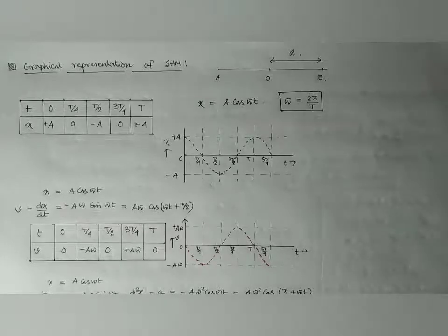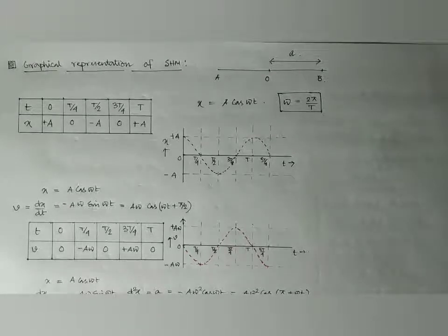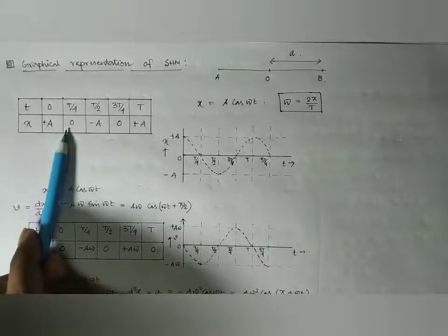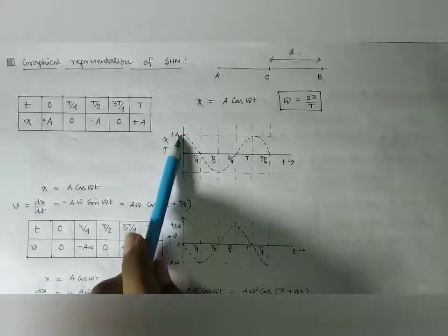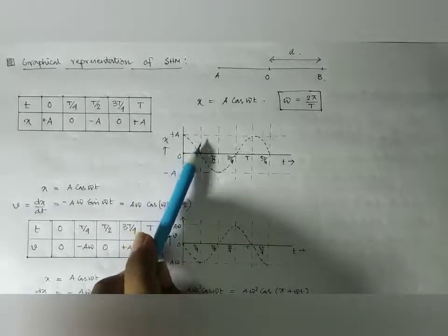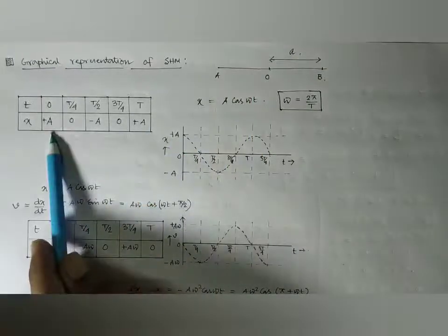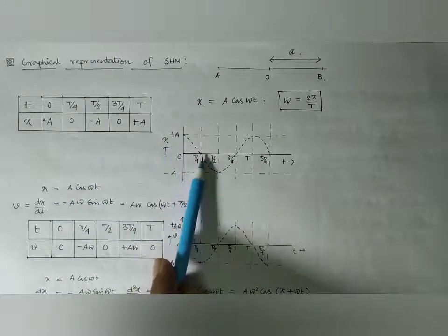So if we plot it in a graph, what we can see here is that at time t equal to 0, x is equal to A. As time increases, at T by 4, it is crossing the equilibrium position, that is, x becomes 0. So at time T by 4, x equal to 0.